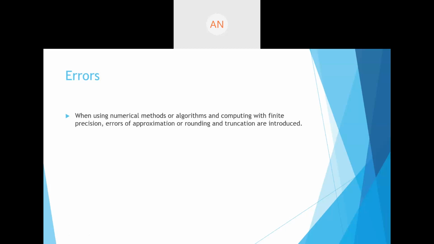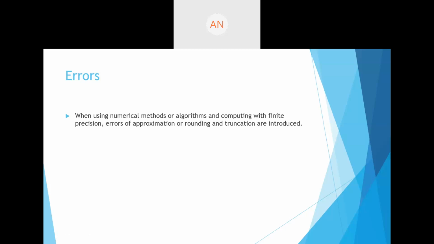In numerical methods, the subject that we are studying, we are trying to find the answers by different methods rather than analytical methods. We are trying to guess the answers using a scientific method. So whenever you guess, there's always a chance for deviation from the actual value. That is nothing but error.